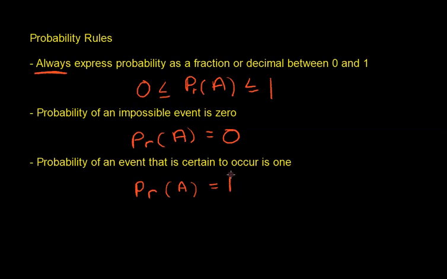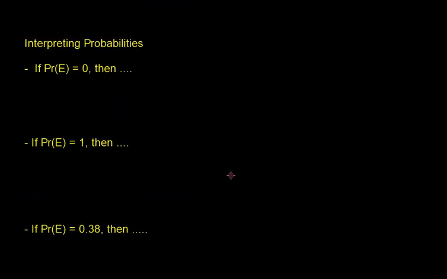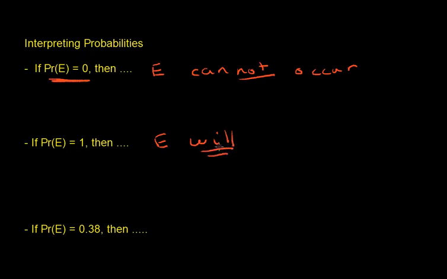Let's do a few more examples of interpreting probabilities. This is kind of a reminder because we just talked about this. If the probability of some event E is 0, then E cannot occur, it's impossible. If the probability equals 1, then E will occur. It's guaranteed to occur if the probability equals 1.